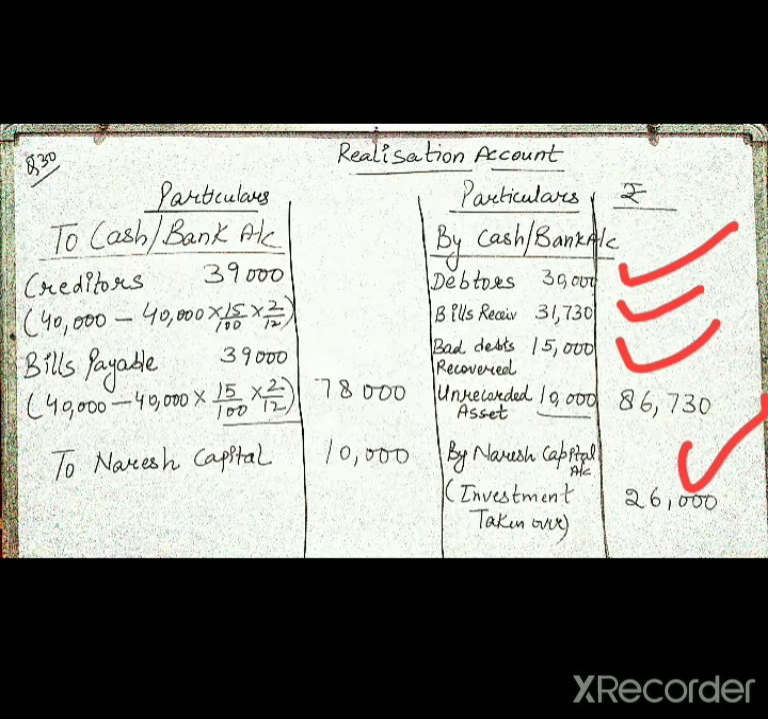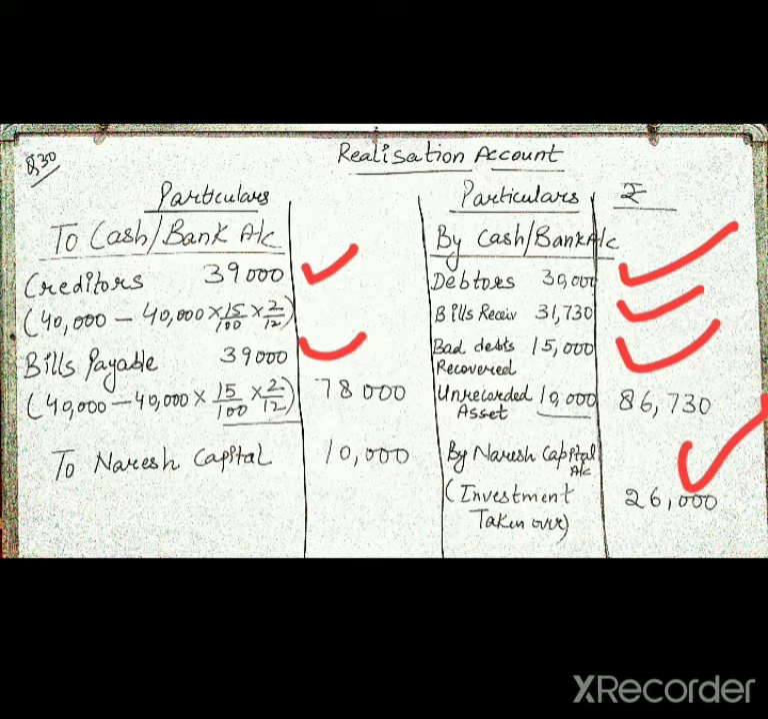On the debit side, creditors and bills payable both are paid at a 15% discount and are also paid after 2 months. So first we will subtract the discount: 40,000 into 15% multiplied by 2/12, meaning after 2 months. Then we will subtract that amount from the 40,000 and we got 39,000 for creditors and 39,000 for bills payable.